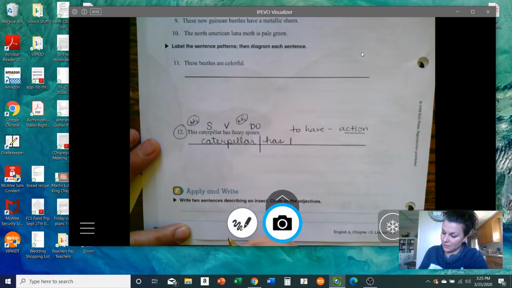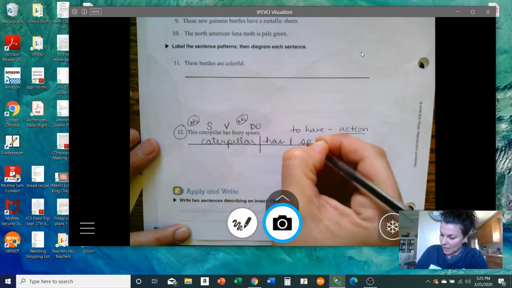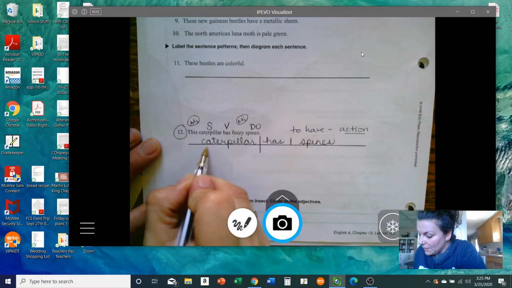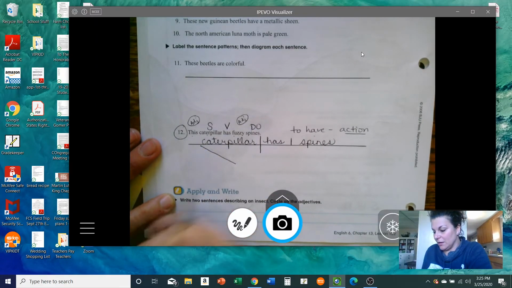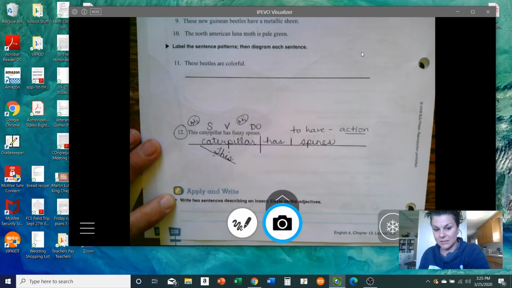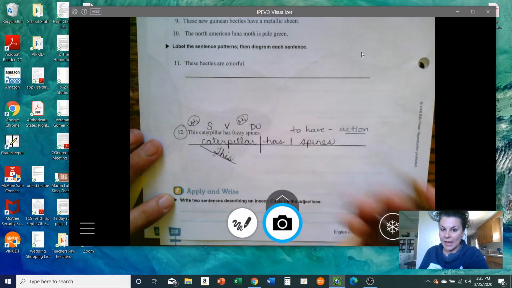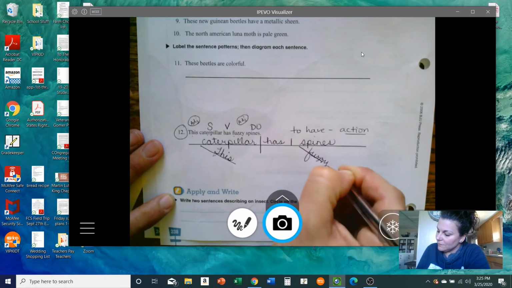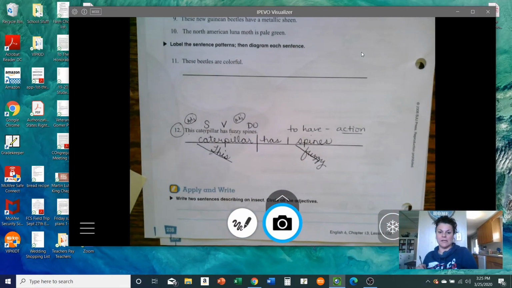Short line, straight up and down, and spines. Caterpillar has spines. Subject, verb, direct object. Okay, and then I do my line off to the side like this, and I write this, and I capitalize it because it's the first word of the sentence. So this caterpillar has, and then my spines are fuzzy. So I write that off on a diagonal like that. Okay?